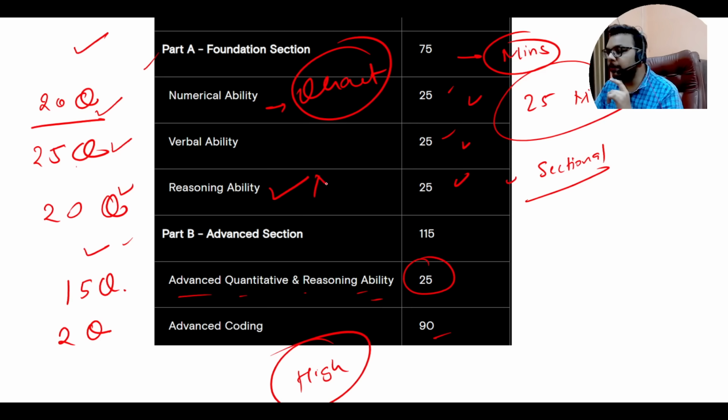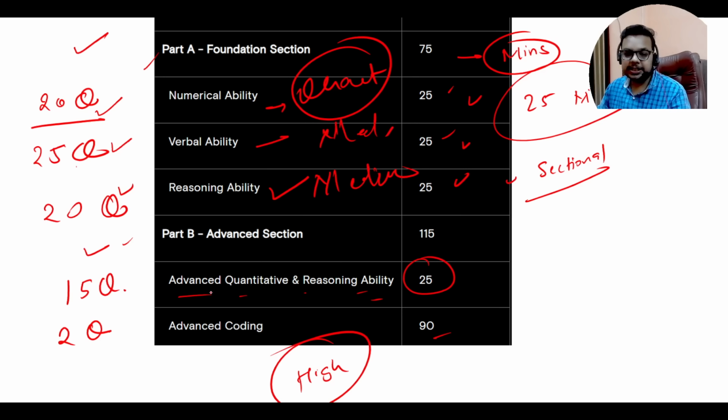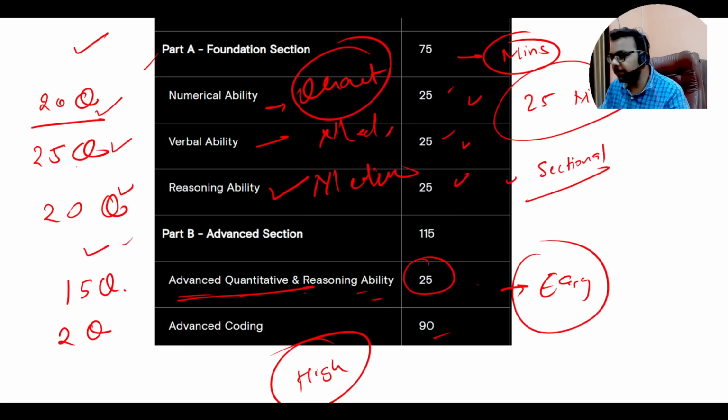Reasoning ability also will be medium to hard, and verbal will also be medium to hard. In the advanced section, the advanced aptitude and reasoning ability will be easier than foundation. The name is advanced, but the level will be easier than this.